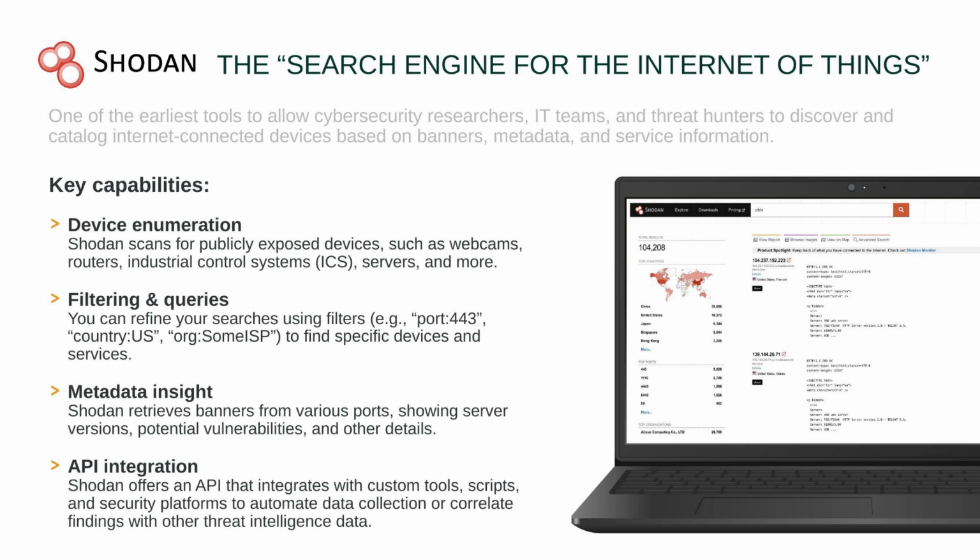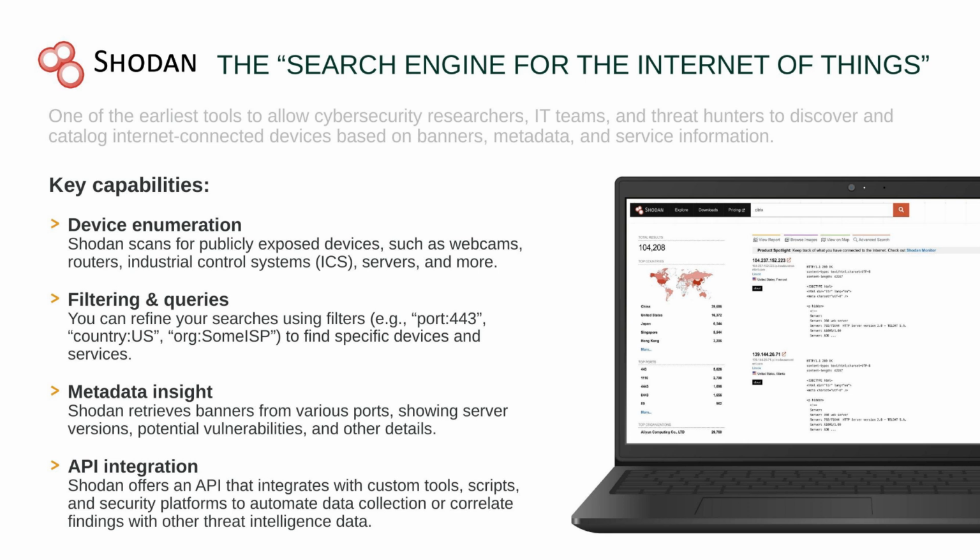So Renaud, can you start by telling us a bit about Shodan? What is Shodan? Shodan is a metadata search engine, one of the first. It will scan metadata by connecting to a lot of hosts on the internet. It was one of the first created. And you search for device enumeration.